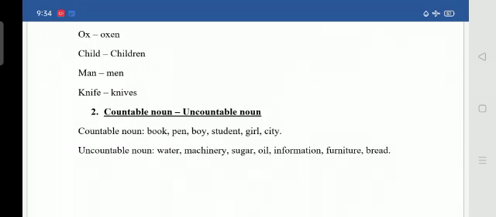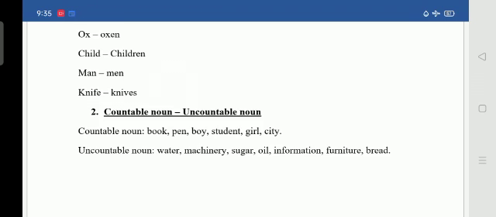In singular we say ox, in plural we say oxen. Even the same, child. Child is singular, children is plural. Again, you shouldn't write children's. You have to write children. Children means plural. Man is singular, men is plural.